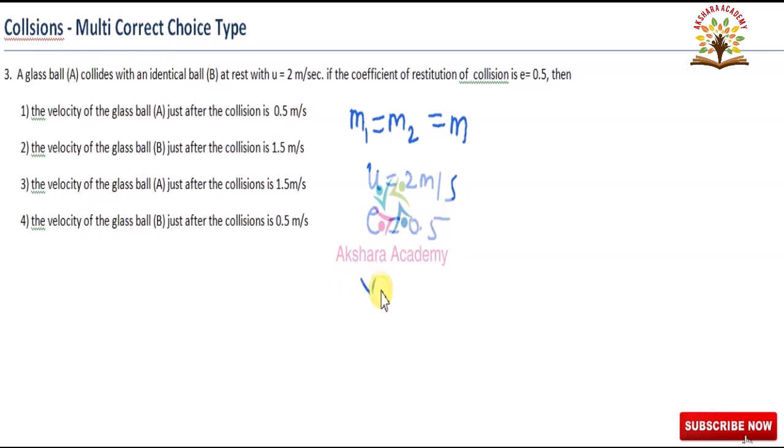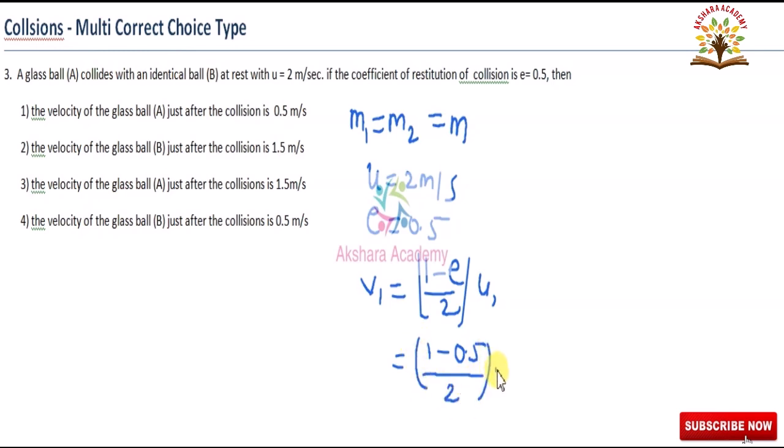Velocity of the glass ball A just after the collision is equal to 1 minus E by 2 of U1. That is equal to 1 minus E value 0.5 by 2 of U value 2. 2 gets cancelled. 1 minus 0.5, 0.5. So, velocity of the glass ball A just after the collision is 0.5 meters per second.